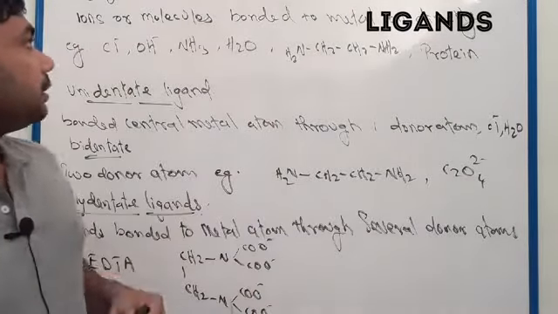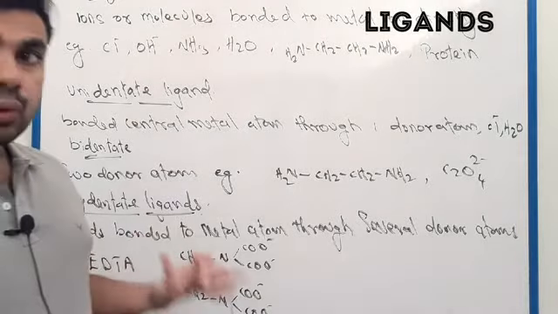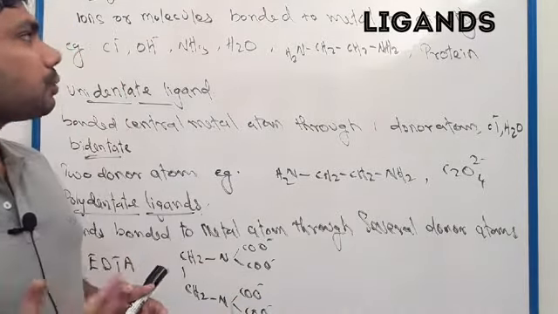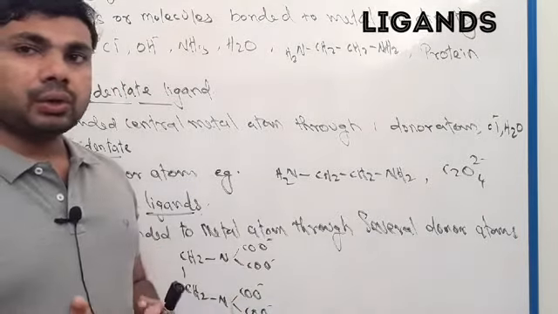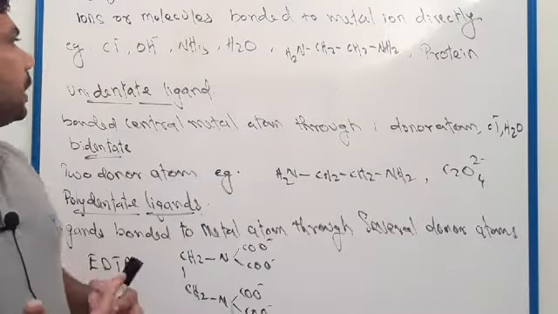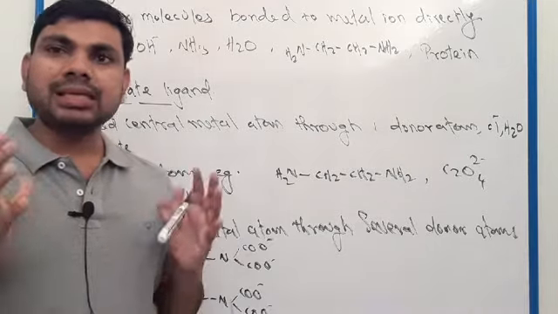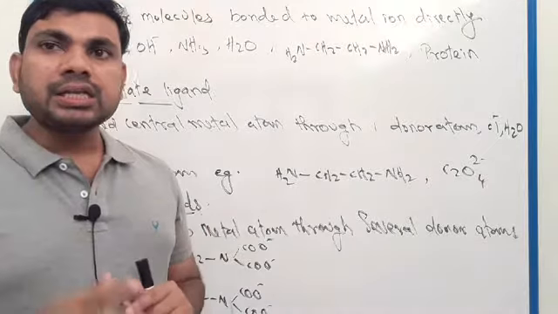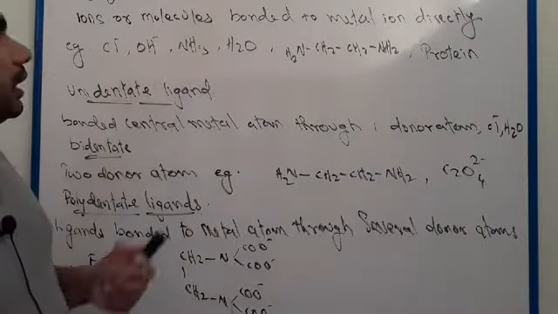So ligands mean ions or molecules; a group of atoms means a molecule. Ions or molecules directly bonded to the metal, and they will be inside the coordination entity, inside the coordination sphere. Such atoms or molecules are called ligands.